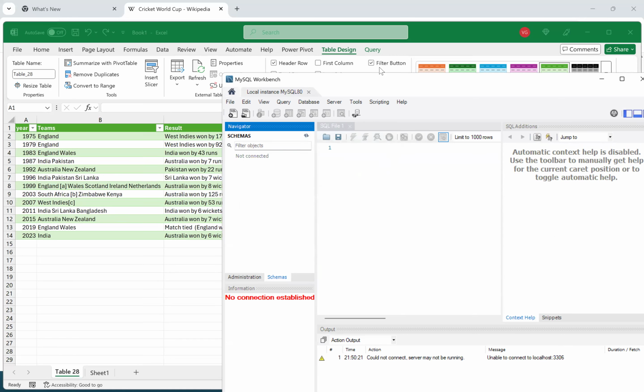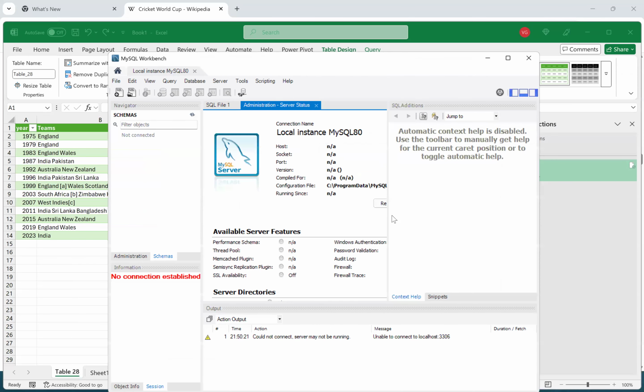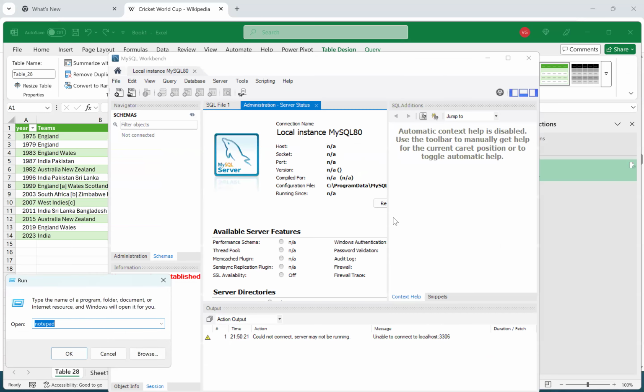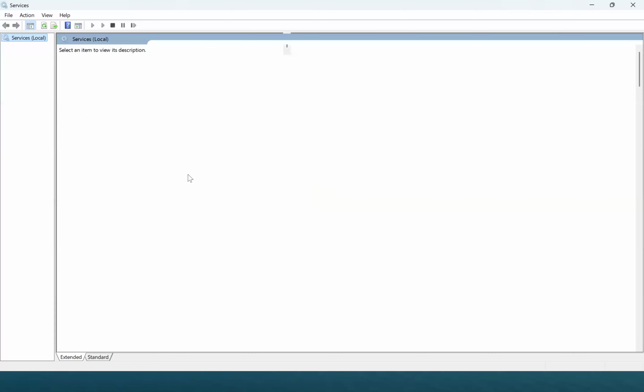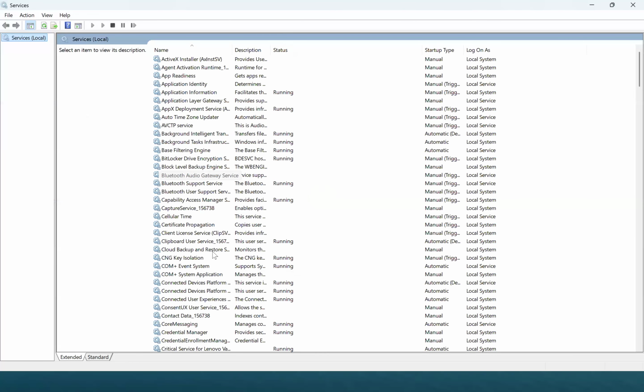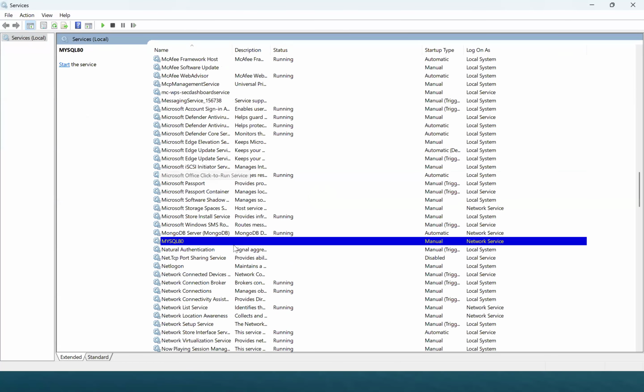So why is this error coming, any idea? Because the MySQL service stopped. So what I'll do is go back to the services. In there, the MySQL service needs to be enabled. Start.